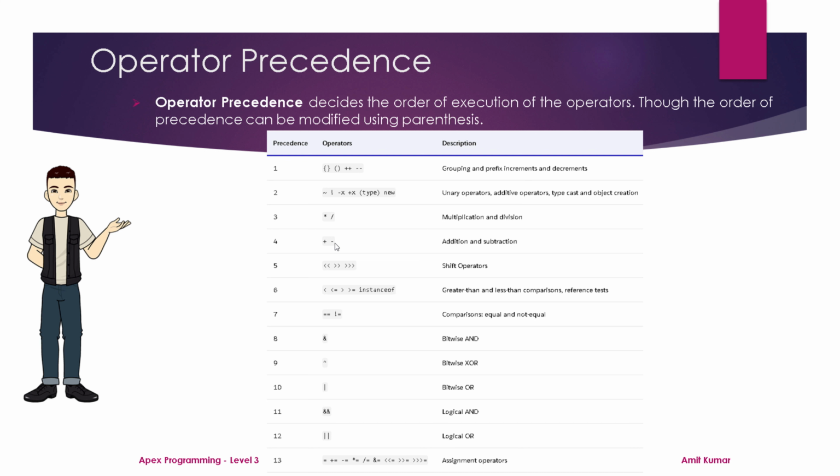For example, if a plus operator is affecting the expression for more than one operand and a minus is affecting only one operand, then definitely minus will be performed first. Or you can do it from the corners itself. Whichever is at the corner, whether it is left or right, will be performed first.